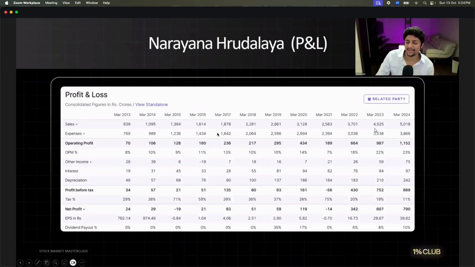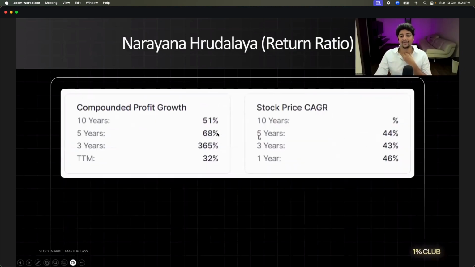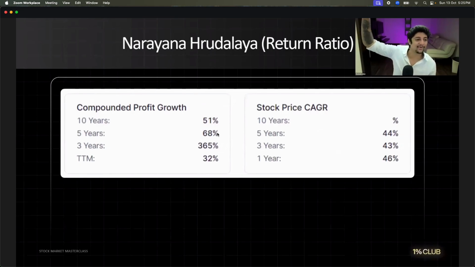2831, 25 in the COVID year. 374, 550. Very good. 434, 664, 987, 1152. Very good. What about the EPS? 5, 16, 29, 38. Very good. What about the 5-year CAGR? It is 44%. This stock has given 44% compounded annual growth rate over the last 5 years. All the people who are saying 50% I want, 50% I want, this is giving 44%.